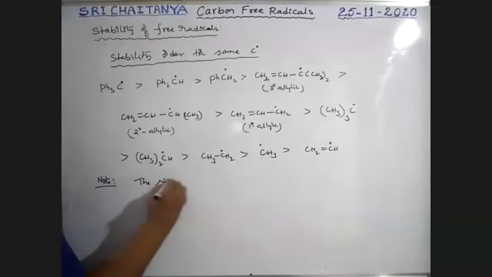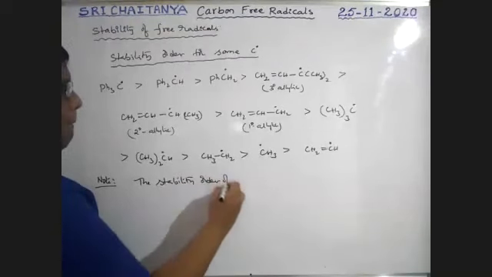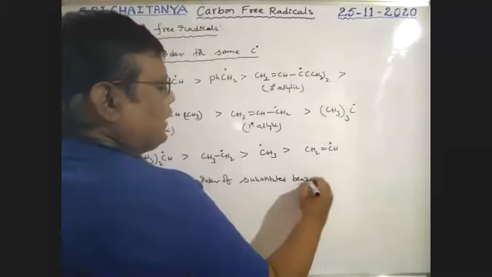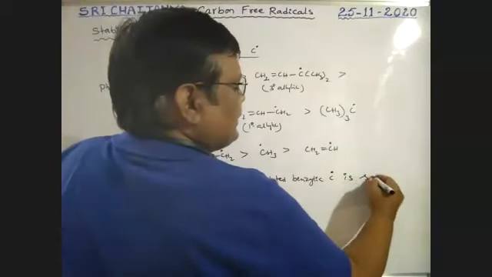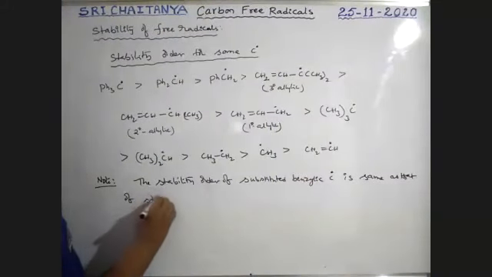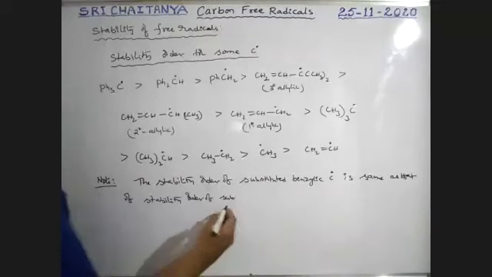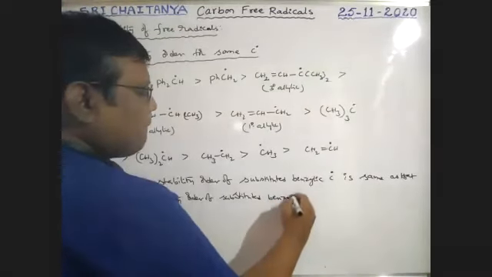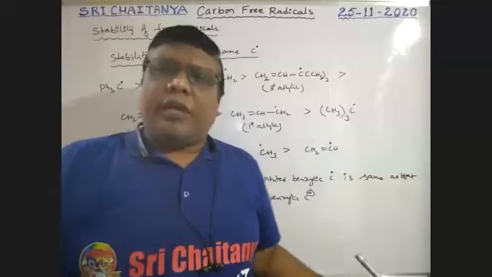The stability order of substituted benzylic carbon radicals is the same as that of the stability order of substituted benzylic carbocations. So we already covered this point yesterday.